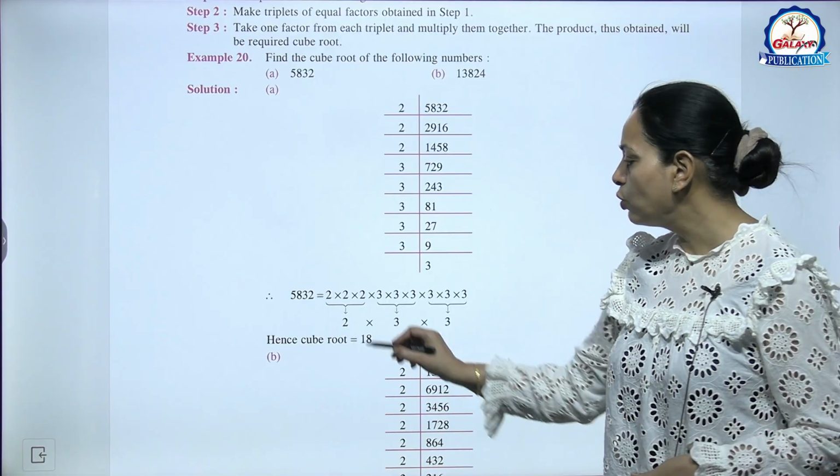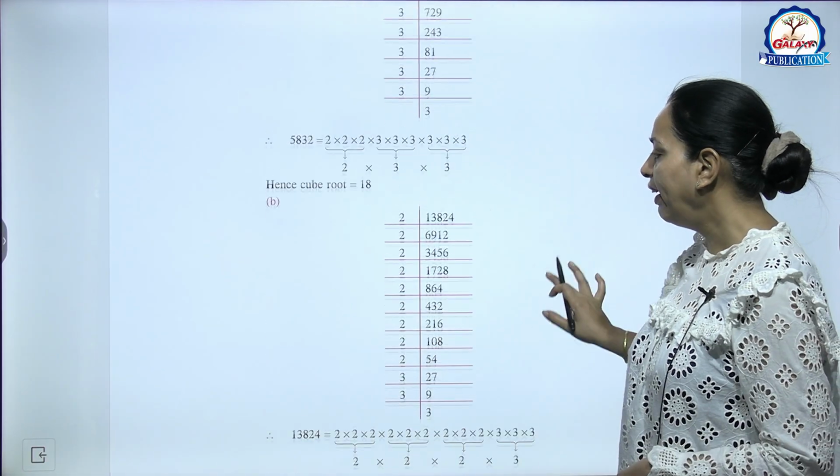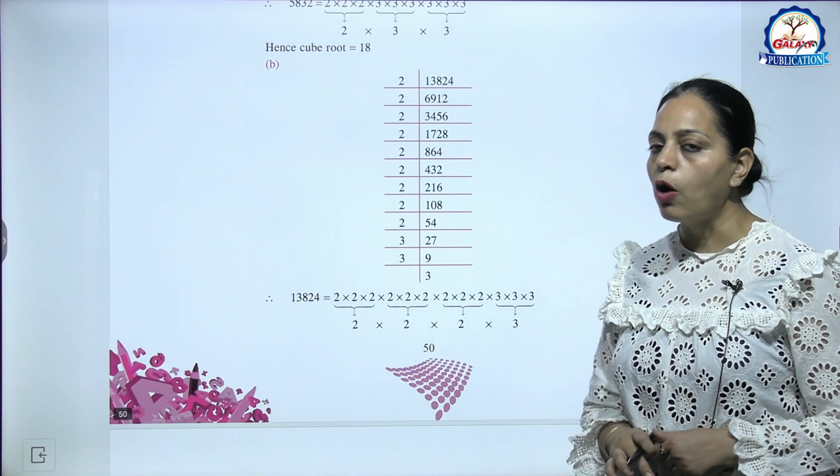So multiply 2 into 3 into 3, that is 18. So cube root is 18. Very simple. Now B part.